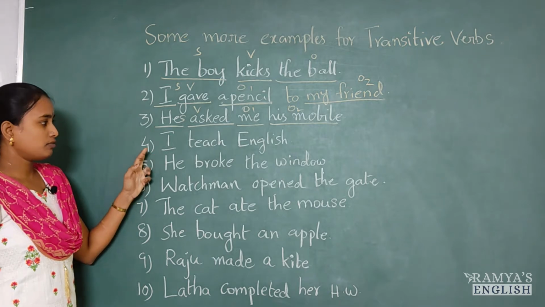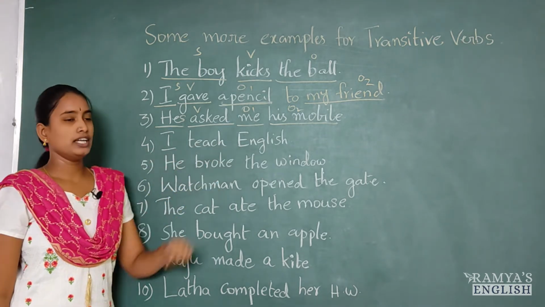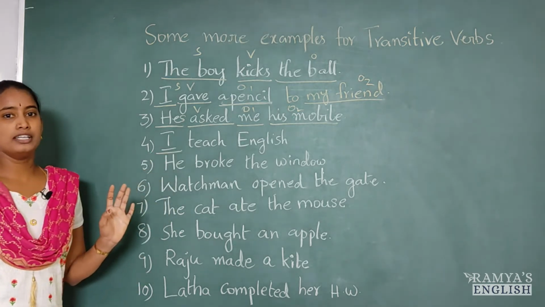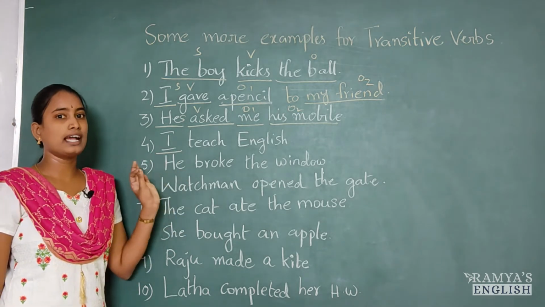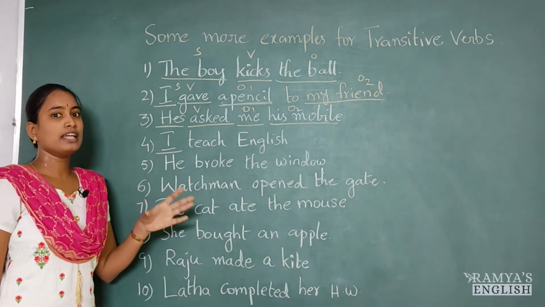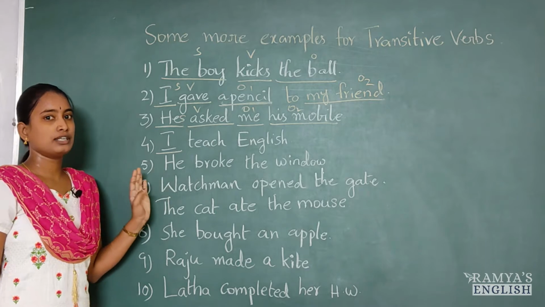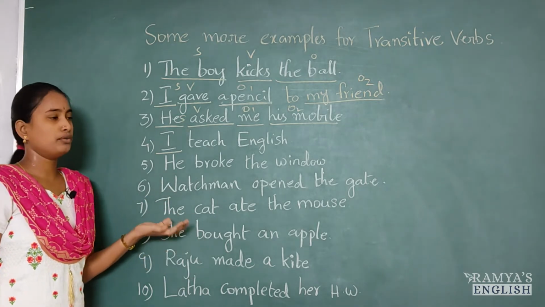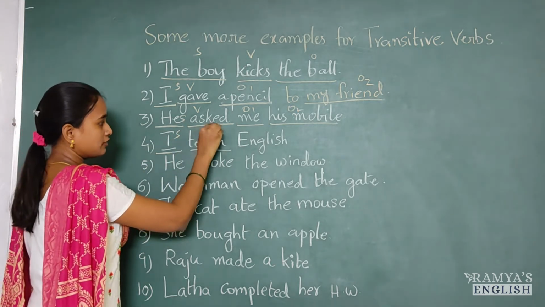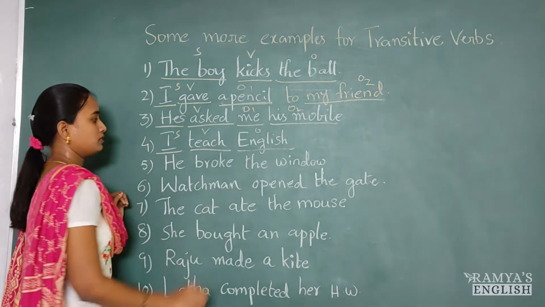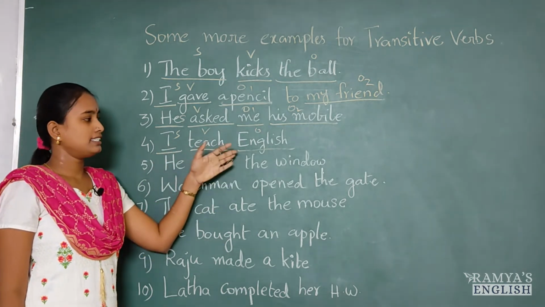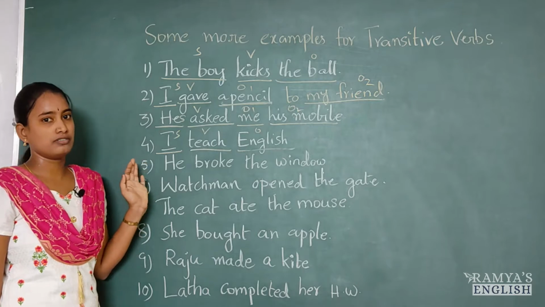And the next example is, I teach English. In this sentence, first remember one point: always in a sentence we should identify the subject, the verb and how many objects are there. Then only we can understand whether it is a transitive verb or an intransitive verb. I is the subject, teach is the verb, English is the object. I teach what? I teach English. This sentence is giving the answer to my question, right?